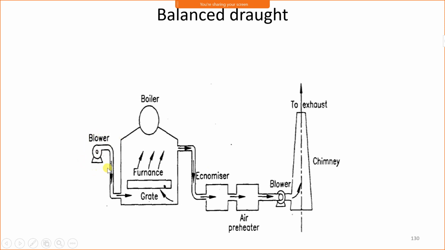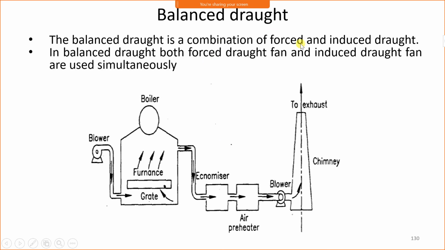There are some disadvantages if only forced draught is utilized, and there are some disadvantages of induced draught. Therefore, the combination of induced draught and forced draught is utilized for better performance. Therefore, in most of the power plants, balanced draught is used. The balanced draught is a combination of forced and induced draught. In balanced draught, both forced draught fan and induced draught fan are used simultaneously.